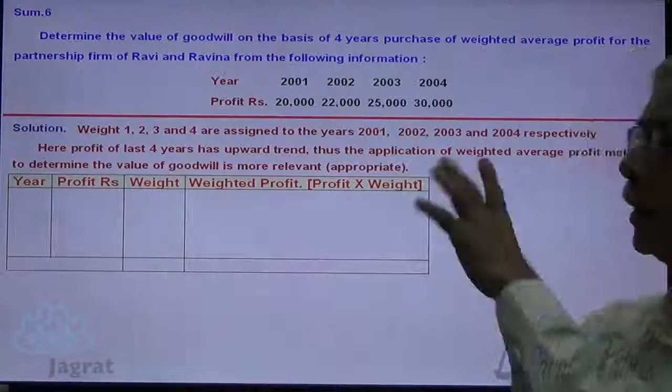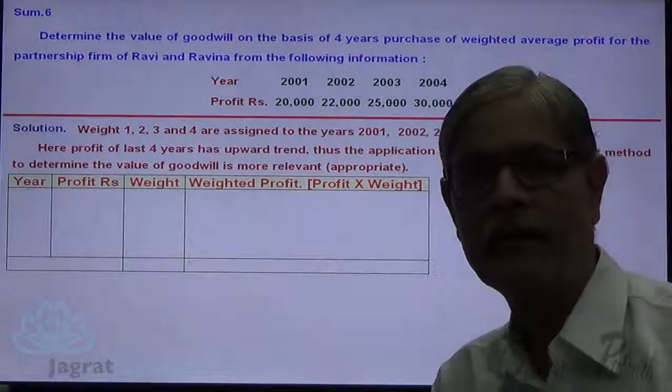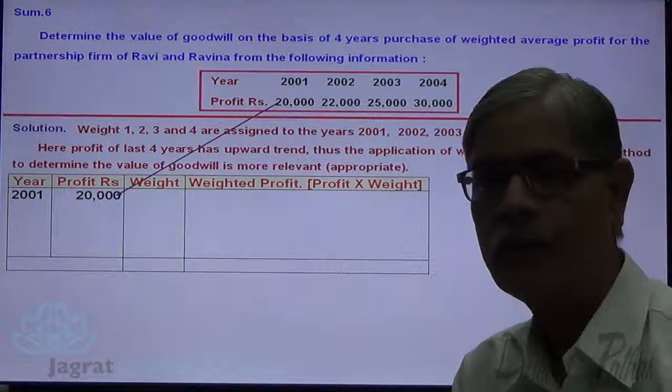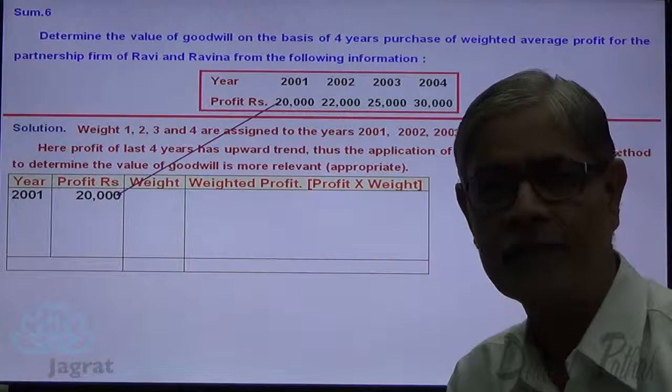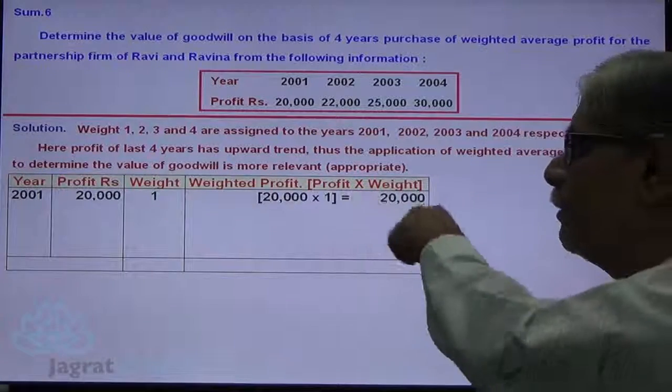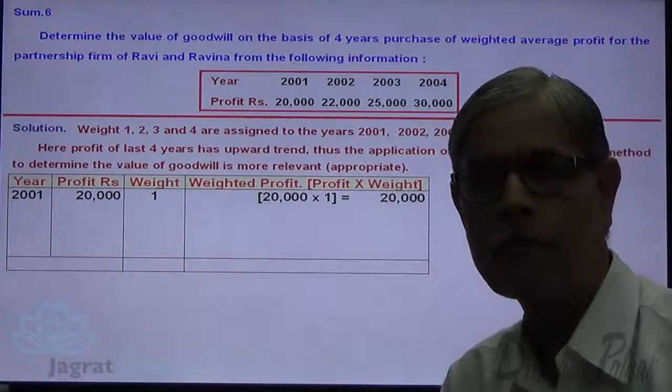Now, let us work out the weighted average. Profit for the first year 20,000, weight is 1, 20,000 into 1, weighted average profit is 20,000.